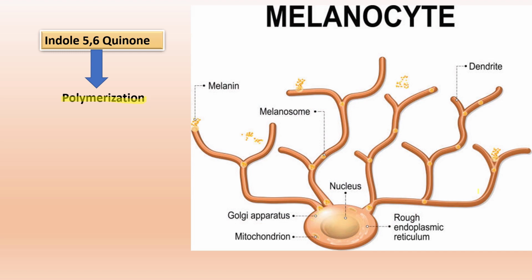Then this is the structure of your melanocyte which is present in your skin. It has a nucleus, mitochondria, Golgi apparatus, rough endoplasmic reticulum, and these are the dendrites of your melanocyte. Here these are the melanosomes, this small one is a melanosome, and here at the tip you can see the release of melanin. यहाँ से melanin बाहर निकलता है.